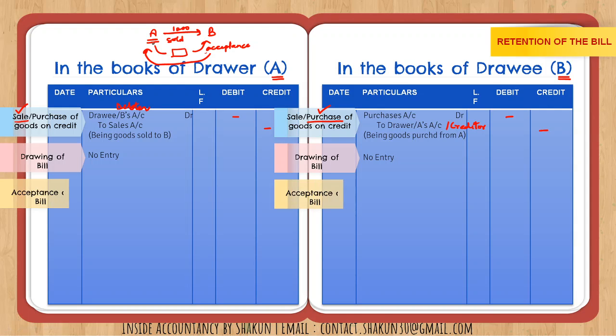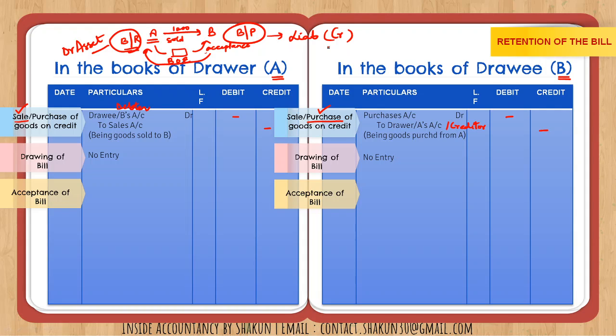So for acceptance of the bill, we need to pass an entry. When the bill is accepted, then it becomes the bill of exchange. This bill of exchange for A is bills receivable, that bill against which the money is going to be received, and for B it is bills payable, that is that bill against which money has to be paid. Bills receivable, money has to be received, so this is an asset, hence it has a debit balance. And bills payable, money has to be paid, so it is a liability, hence it has a credit balance.